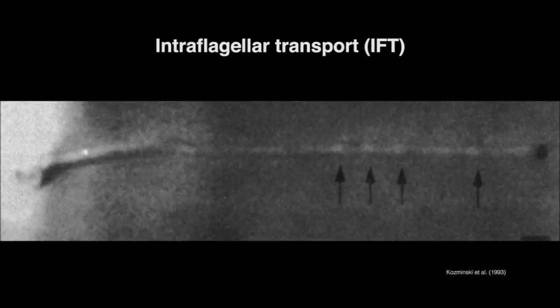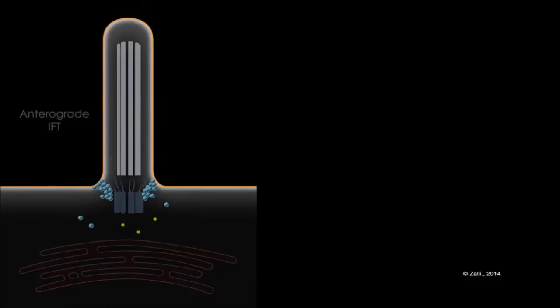It was first documented 21 years ago when gliding Chlamydomonas cells were viewed using microscopy. As a graduate student at the time, Kozminski saw bidirectional movement of particles as they move along the length of the axonemal microtubule doublets. Shown here is an animation of how the IFT particles might move.